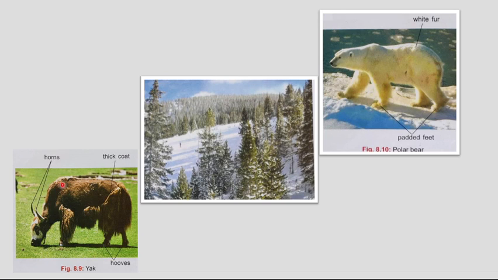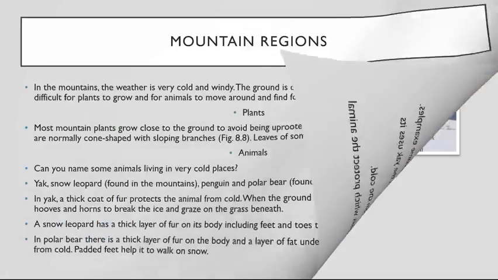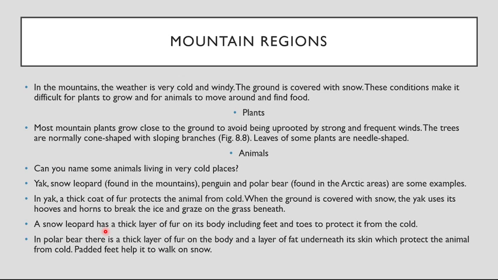So firstly there is fur, a thick layer of fur on its body to protect it from the cold, and the legs or the end portion of hooves are such that they remove ice from the land. Okay, so they use horns and hooves to remove the ice and eat grass.